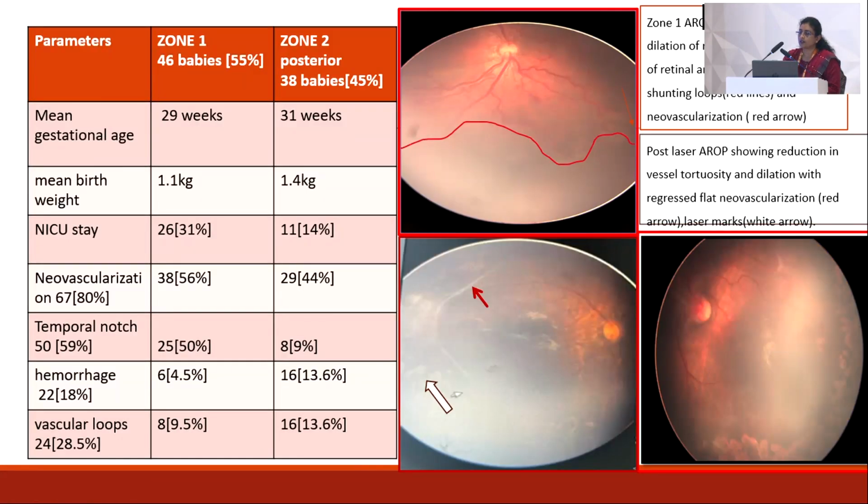And when we subcategorize the zone 1 and zone 2 babies, we saw like the low birth weight, NICU stay, neovascularization, temporal notch, and hemorrhages were more obviously seen in zone 1 babies. Zone 2 posterior, more of hemorrhages and vascular loops were noted. And here these are the peripheral vascular loops on the right side, and this is a post-laser well-stabilized fundus photograph.